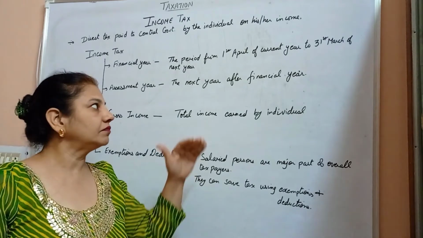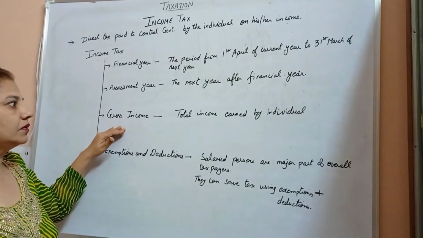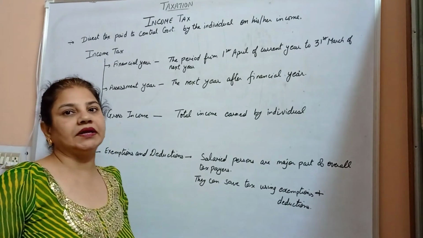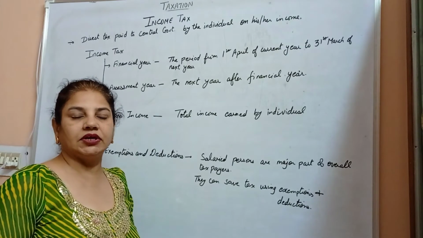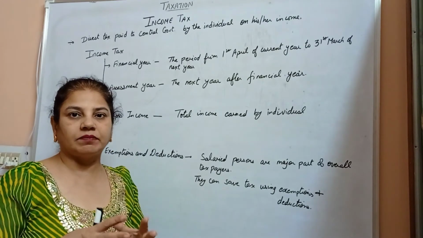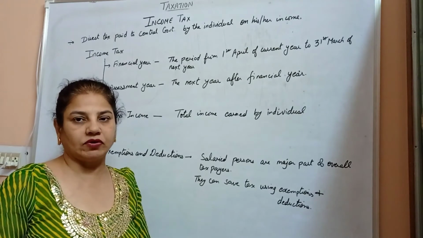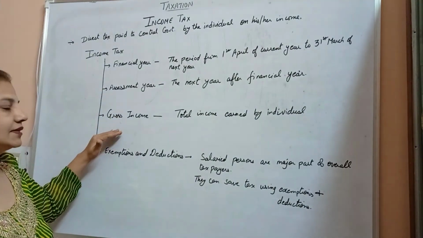Gross income: the total income earned by an individual, either as a salaried person or from any other source, is counted as gross income.